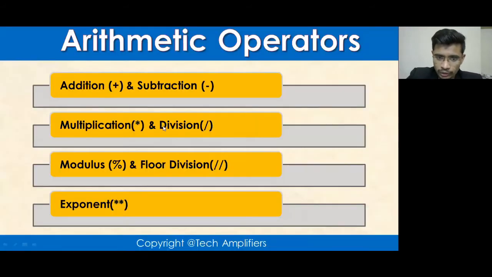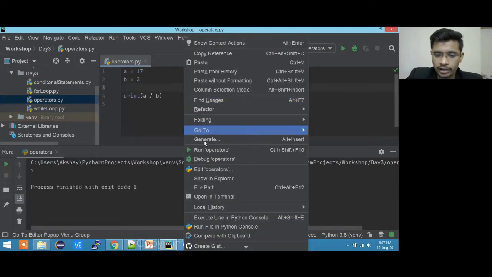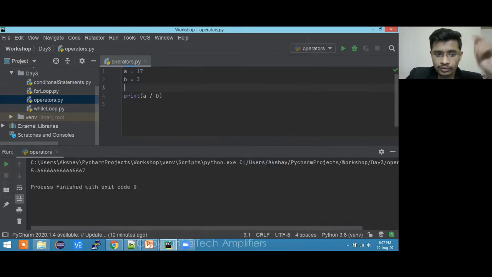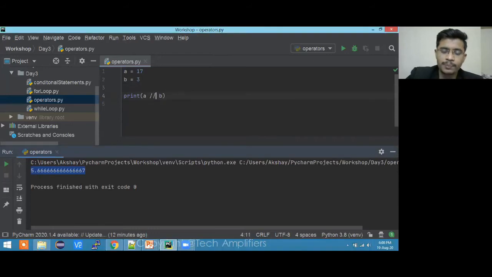So we know division. Let me just show you. If I divide 17 by 3, let me just change this to division. If I do this, 3 fives are 15, right? And 2 will be the remainder. We are not going to worry about the remainder, but the result will be 5.66. It is going to print the exact value.